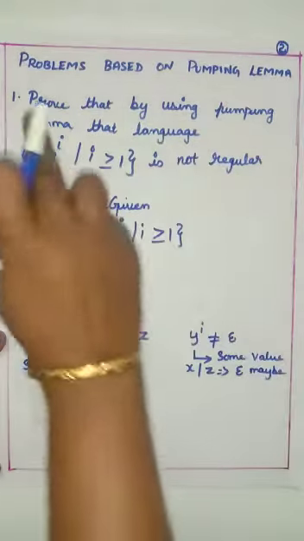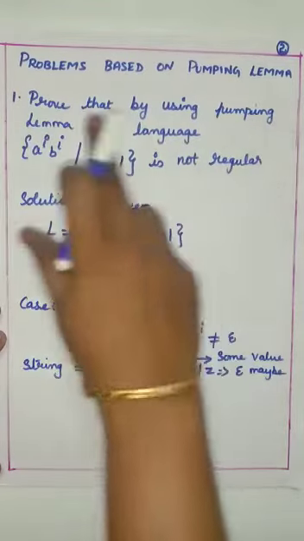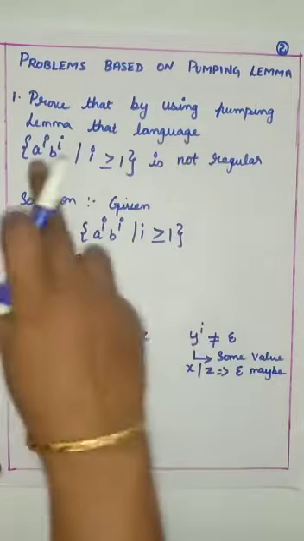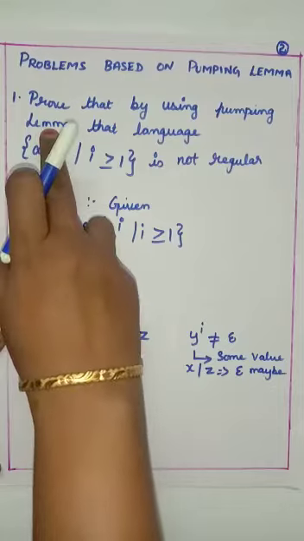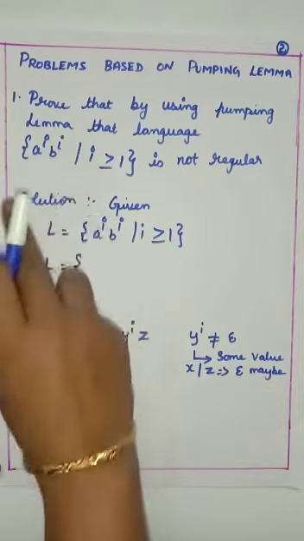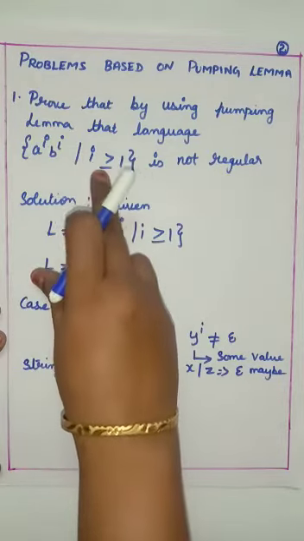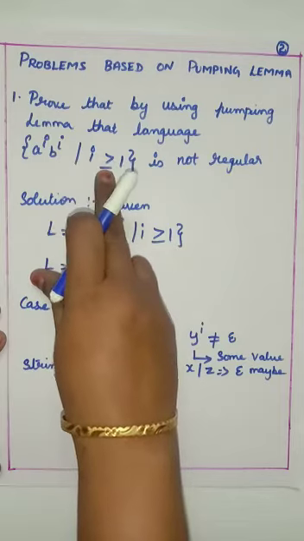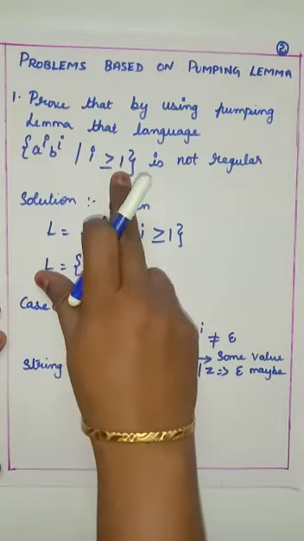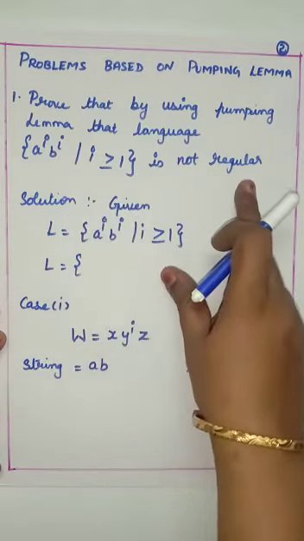So this is what the sum is: prove by using the pumping lemma that the language L has a to the power of i, b to the power of i, i greater than or equal to 1, which is not regular. That I am going to prove.